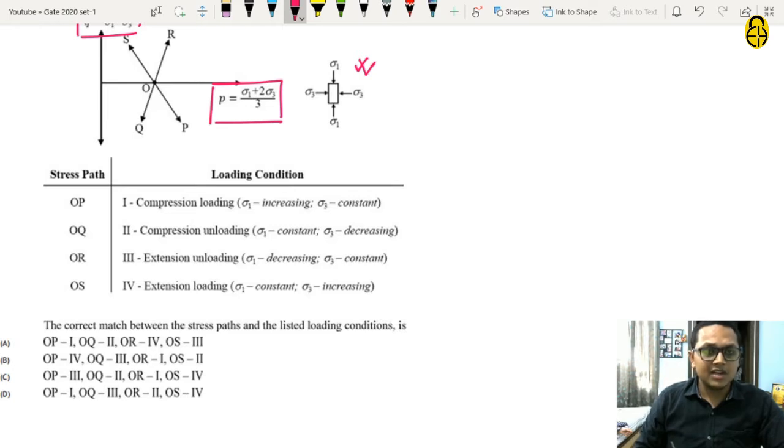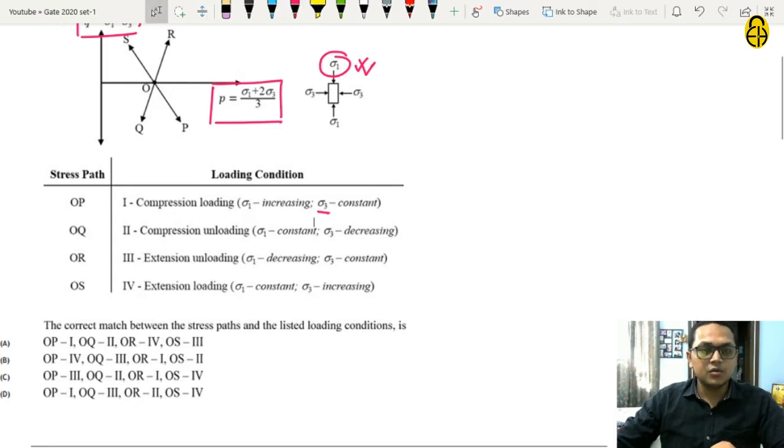The first loading condition is compression loading, in which sigma 1 is increasing and sigma 3 is constant. The second is compression unloading, where sigma 1 is constant and sigma 3 is decreasing. The third condition is extension unloading, where sigma 1 is decreasing and sigma 3 is constant. And the fourth condition is extension loading, where sigma 1 is constant and sigma 3 is increasing.